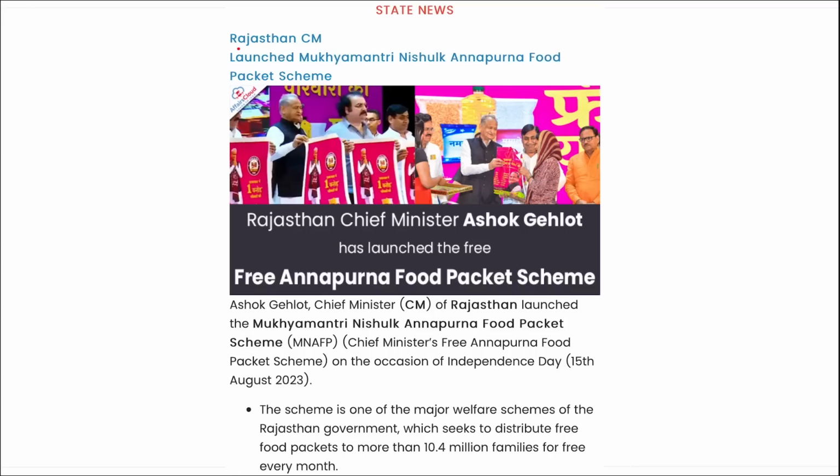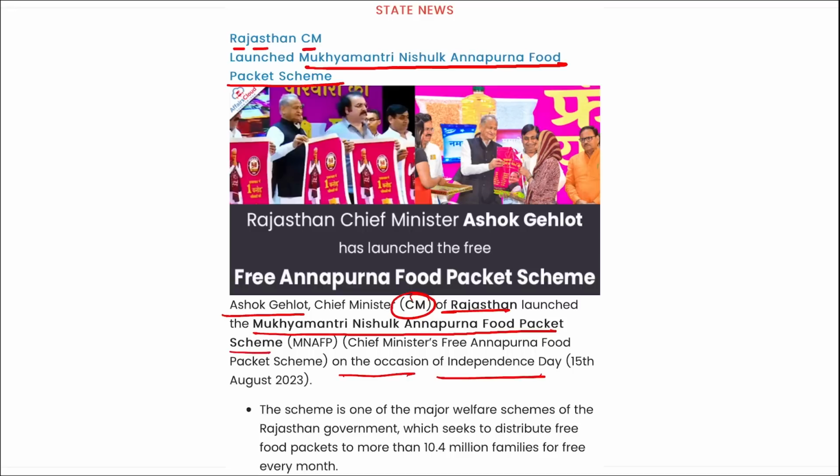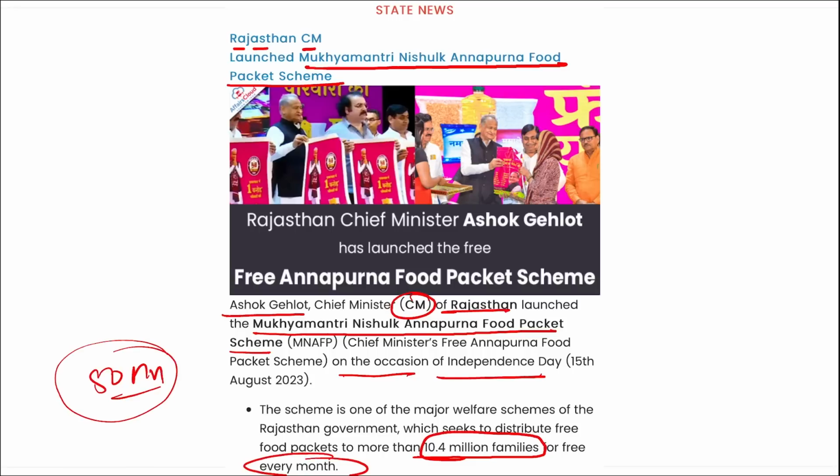Next, Rajasthan's Chief Minister has launched the Mukhyamantri Nishulk Annapurna Food Packet Scheme. I repeat, Ashok Gehlot, the Chief Minister of Rajasthan, has launched the Mukhyamantri Nishulk Annapurna Food Packet Scheme. Correct? And it is on the occasion of Independence Day that this scheme was launched. The scheme is one of the major welfare schemes of the Rajasthan government that seeks to distribute free food packets to more than 10.4 million families every month. This scheme will benefit up to 50 million individuals.